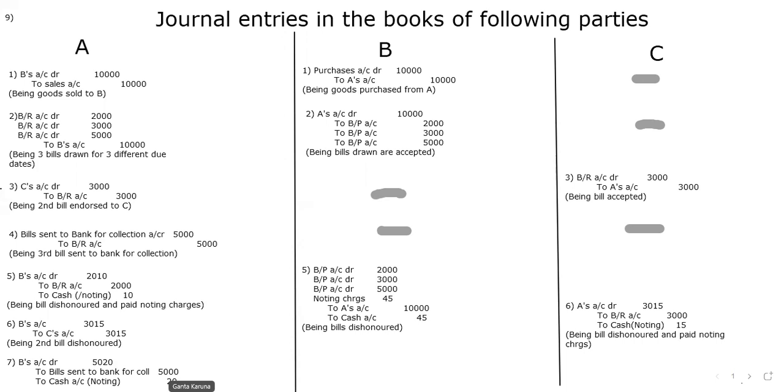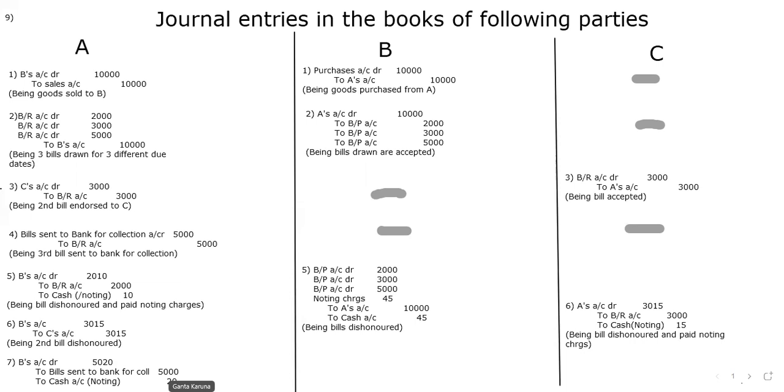Then the sixth one, B's account debit to C, because it is endorsed. I cannot give the bill to B, so who has to give it to me first? I should get it from C. So C has to give. That's why B's account debit to C's account. And then the last one, B's account debit to bills sent to bank for collection, because it is not with me, it is with the banker. So that's why I have to write like that. So these points are very important.